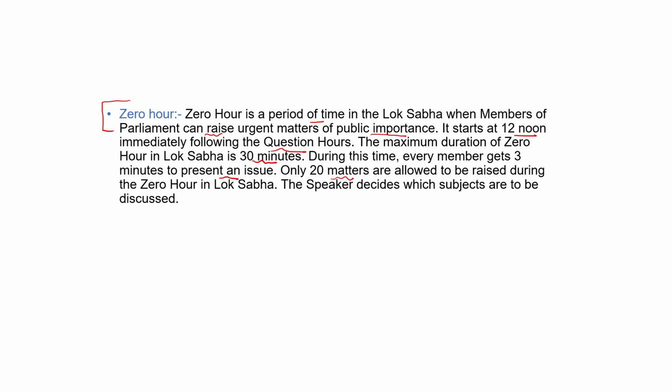And the speaker decides which subjects are to be discussed in zero hour. So zero hour starts immediately after the questioning hour, around 12 p.m. The time duration of zero hour in Lok Sabha is 30 minutes, which can be extended to 1 hour. Every member gets 3 minutes to present an issue, and only 20 matters are allowed to be raised. And the speaker has the supreme power to decide which subjects are to be discussed in zero hour.